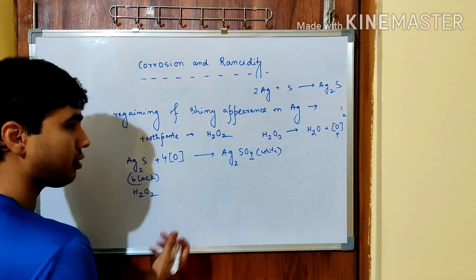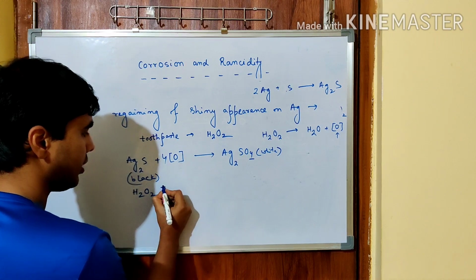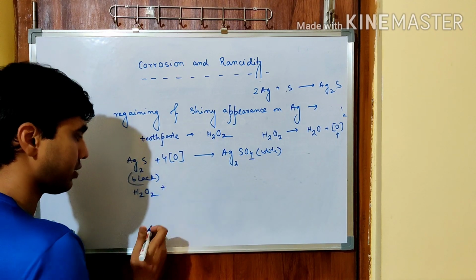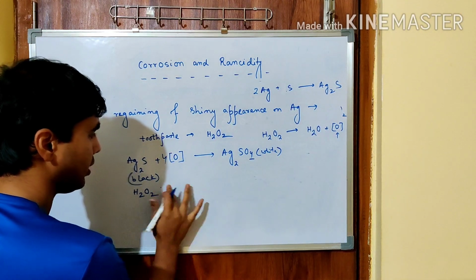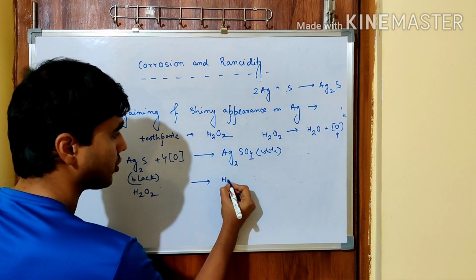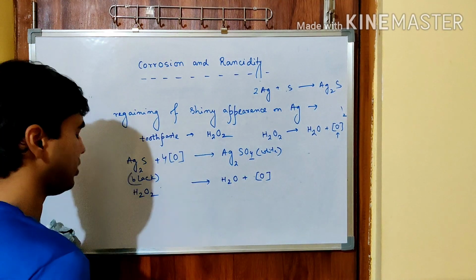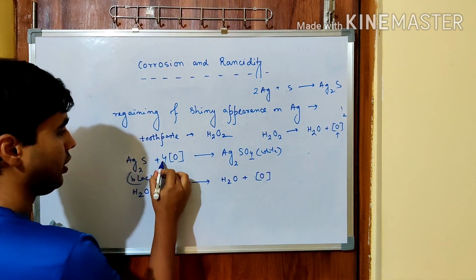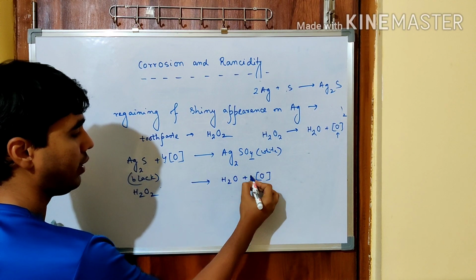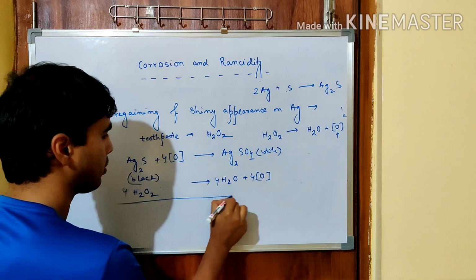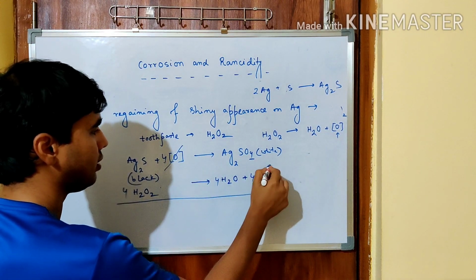Nascent oxygen you cannot see directly, it is not involved. It is formed during the reaction and there only it reacts. So it gives rise to H2O plus nascent oxygen. So if it is multiplied by 4, I need 4 oxygen from here, so everything will be multiplied by 4. Now cancel these two.